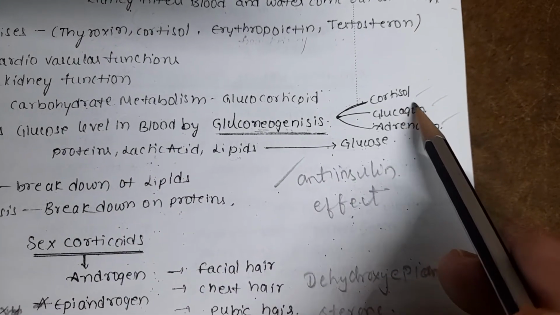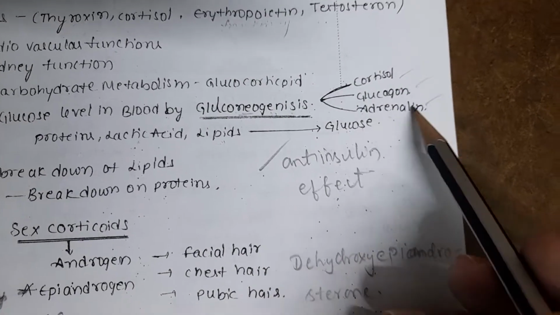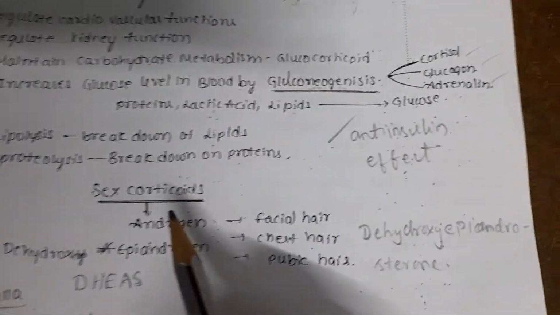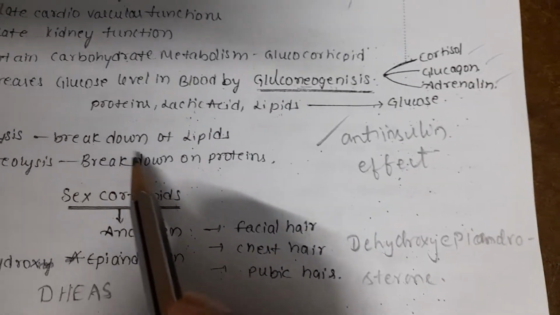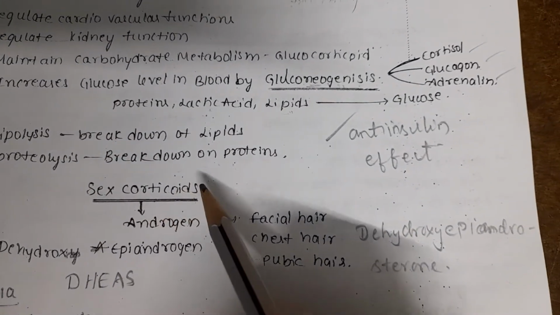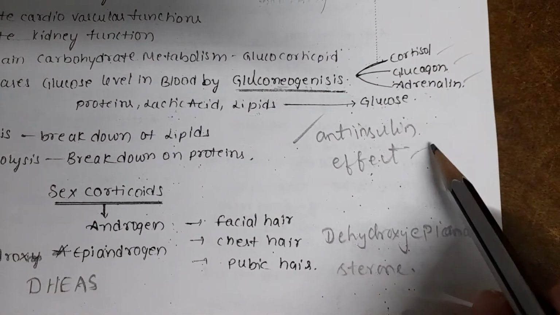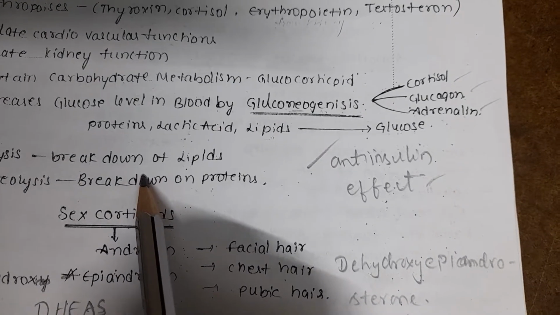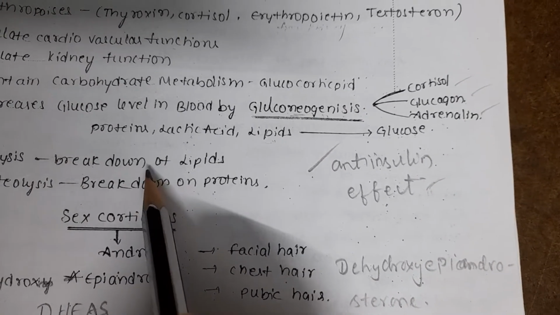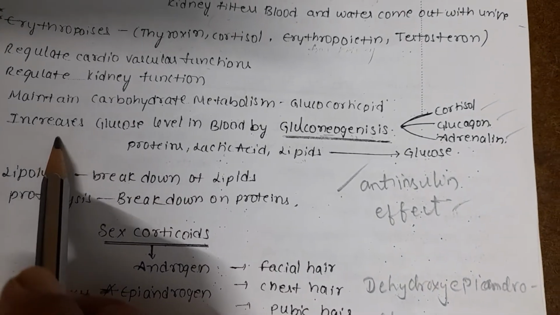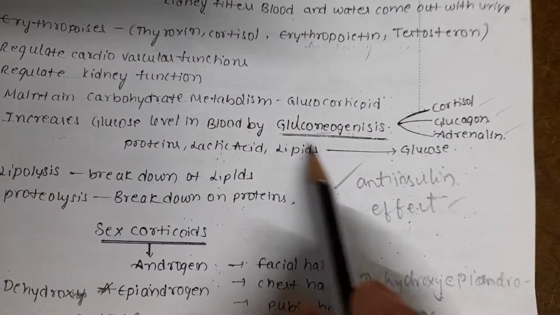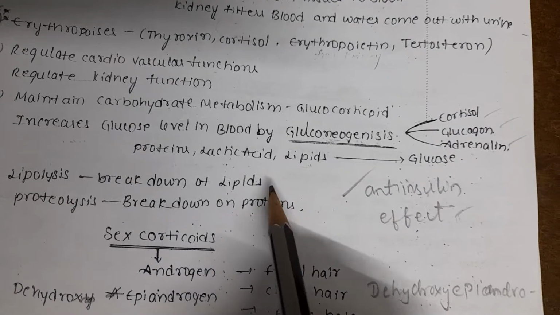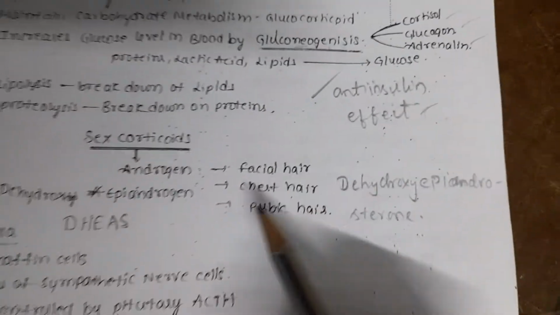Other hormones are also involved along with cortisol. Those are glucagon and adrenaline, which also help in this process. It causes lipolysis, the breakdown of lipids, and proteolysis, the breakdown of proteins. This hormone has an anti-insulin effect. Insulin converts glucose into glycogen, decreasing the glucose level, but here these hormones are increasing glucose levels, whereas insulin decreases glucose levels. That's why it has an anti-insulin effect.